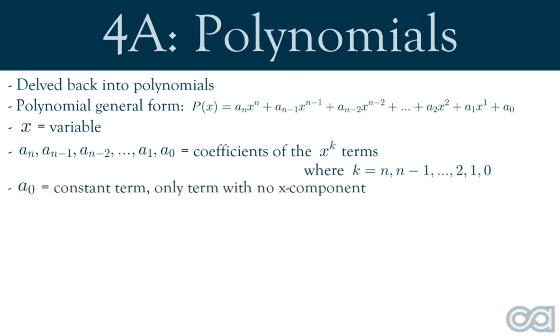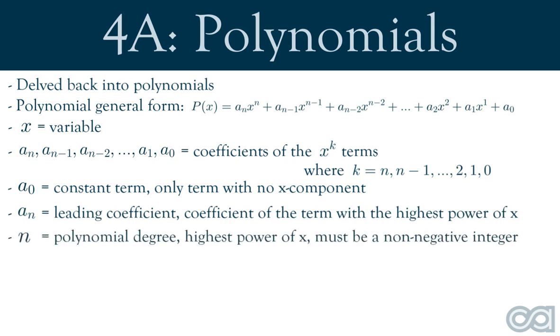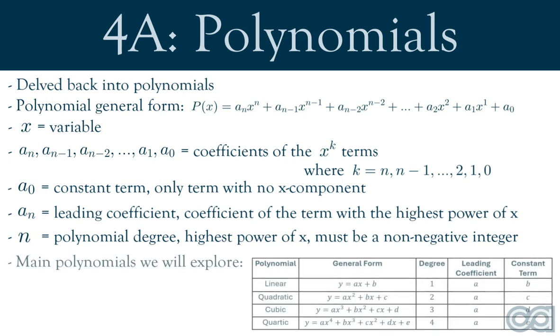A of 0 is the constant term, or in other words, the only term with no x component. A of n is the leading coefficient, or in other words, the coefficient of the term with the highest power of x. And then n is the polynomial degree, or in other words, the highest power of x, which must be a non-negative integer. The four key types of polynomials we have are linear, quadratic, cubic, and quartic polynomials. Their key features are summarized in this table.